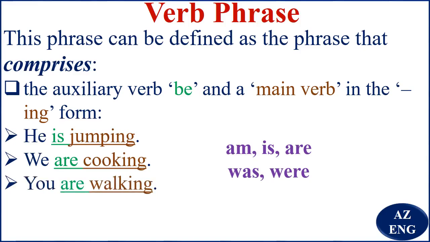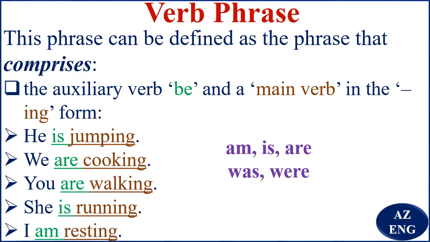You are walking. You say are walking is the verb phrase. Walking is the main verb. She is running. Is is the auxiliary verb be. Running is the main verb. Is running is the verb phrase. And I'm resting. Am is the auxiliary verb be. Resting is the main verb. So we say am resting is the verb phrase. I do not think it is difficult, right? So let's move on.